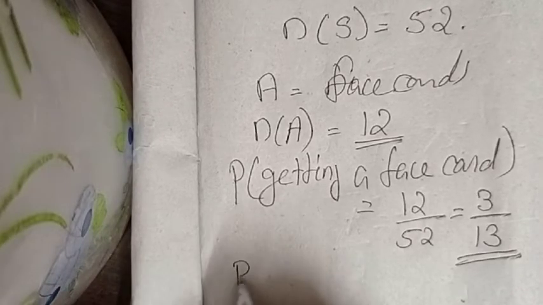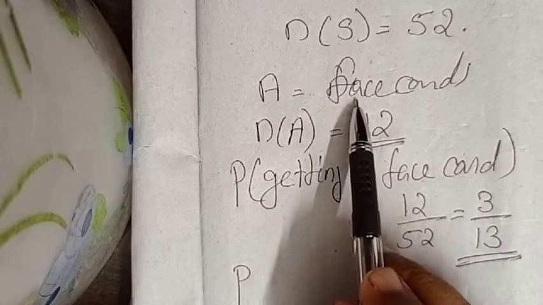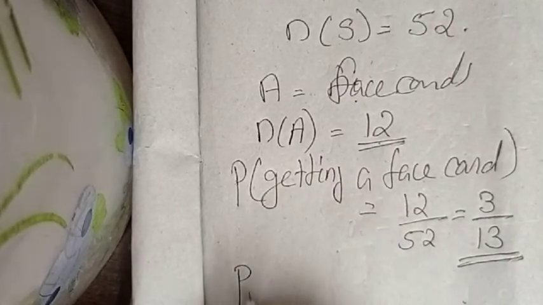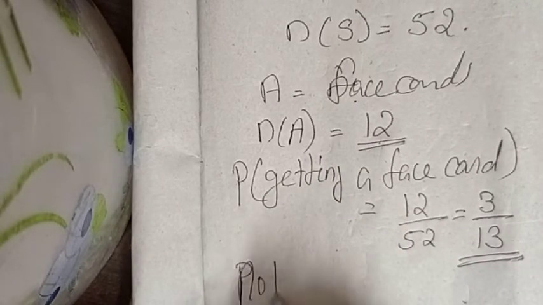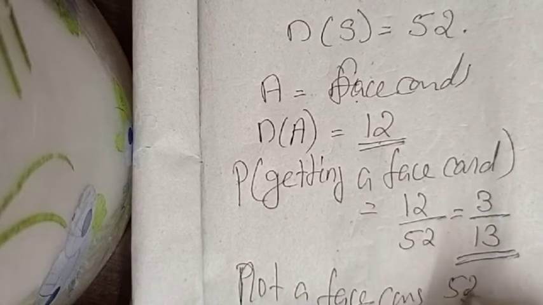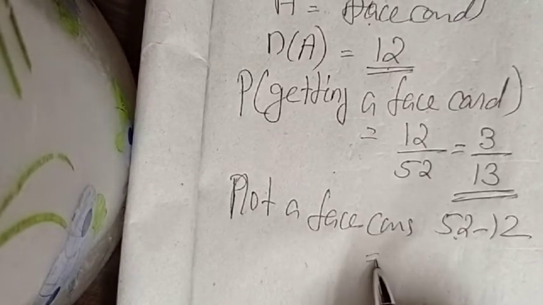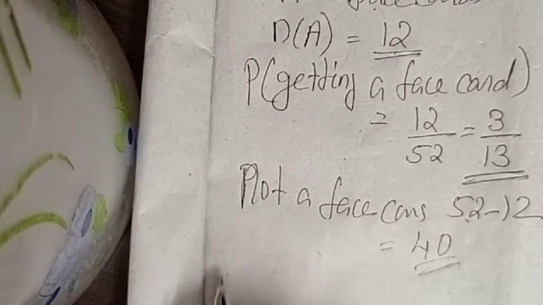Then the second part is not a face card. Not a face card means, what is 52 minus 12? 12 face cards are there. Therefore, 52 minus 12 is 40.